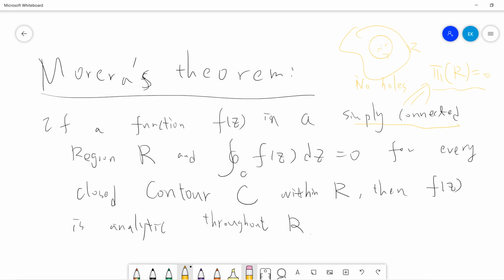Then if you have the integral of f of z dz along C equal to 0 for every closed contour C within R, then f of z is analytic throughout R. Okay, so this is the statement of the theorem. Let's see the proof.